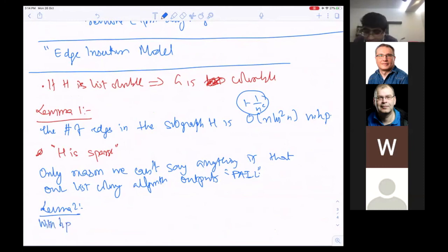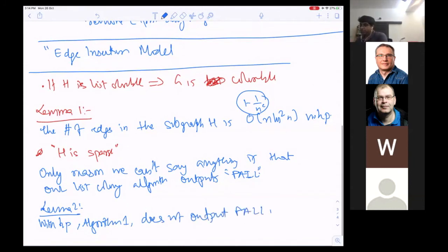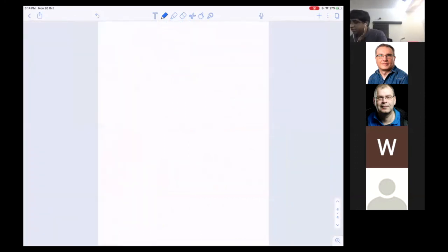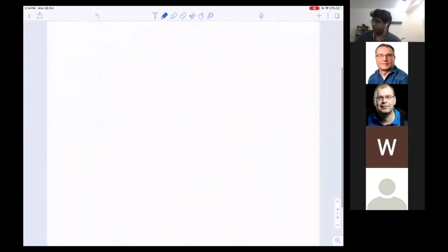With high probability, algorithm 1 does not output fail. The reason why I try to teach you this is because it reminded me of something from the old days. The proof of the second lemma is quite cute, so I thought I'll tell you that first, and then we'll go back and prove the other one.